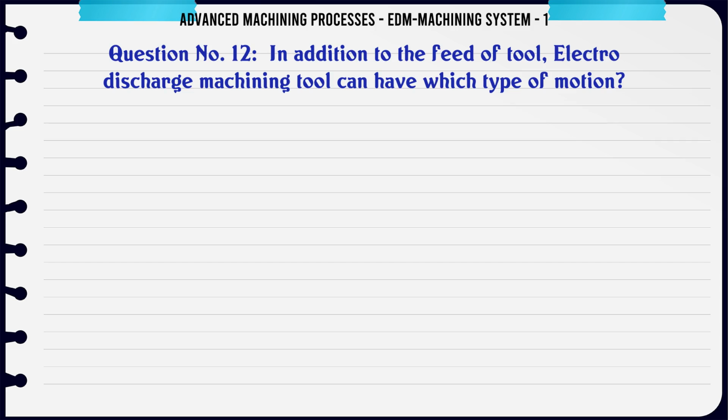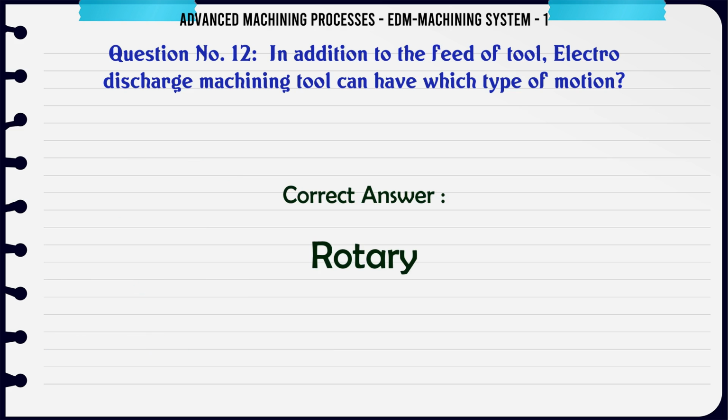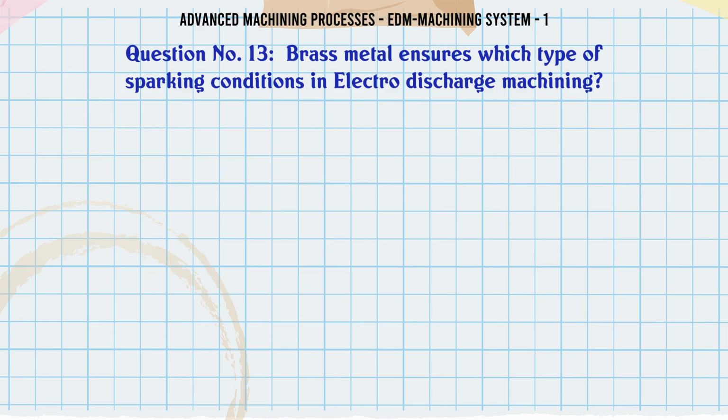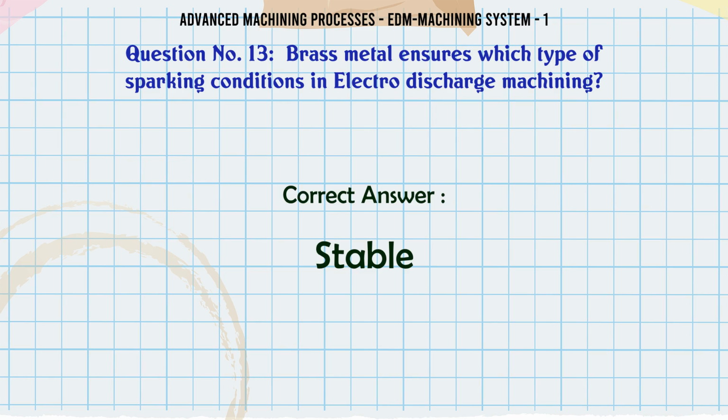In addition to the feed of tool, electrode discharge machining tool can have which type of motion? A. Oscillatory, B. Rotary, C. Vibrational, D. All of the mentioned. The correct answer is rotary. Brass metal ensures which type of sparking conditions in electro discharge machining? A. Stable, B. Unstable, C. Unsteady, D. Insecure. The correct answer is stable.